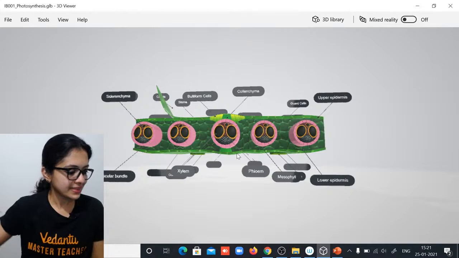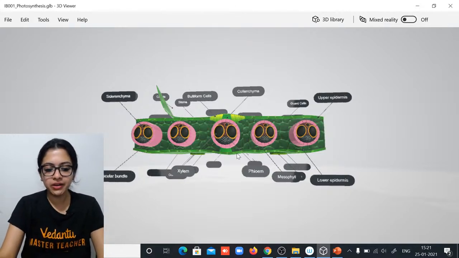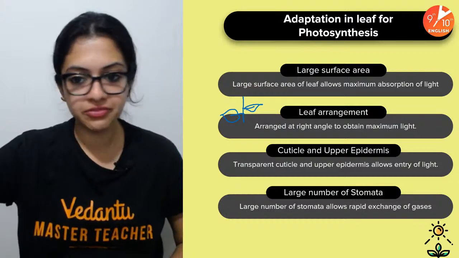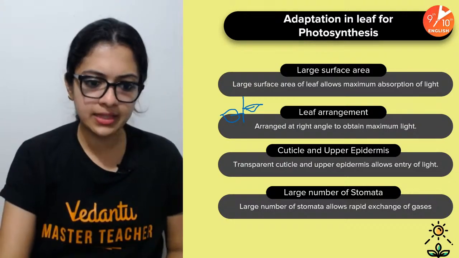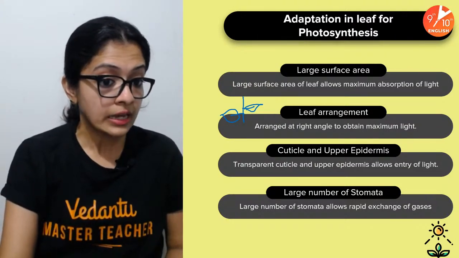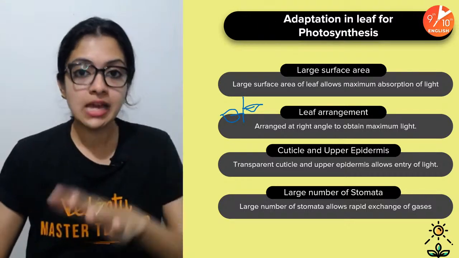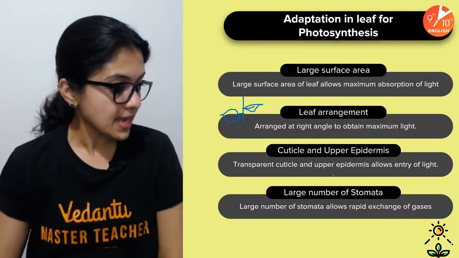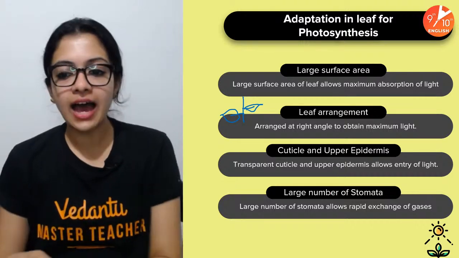Okay, there we go. So children, getting back into our session, getting back into our discussion of the features that plants have for photosynthesis. So this is it. Large surface area, the leaf arrangement, the cuticle and the upper epidermis. Now that you have seen the 3D view of it, you would have an idea about how you can visualize it as well, right? Okay, and the large number of stomata as well.